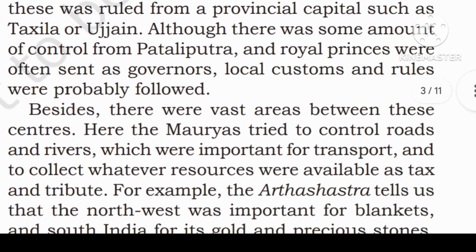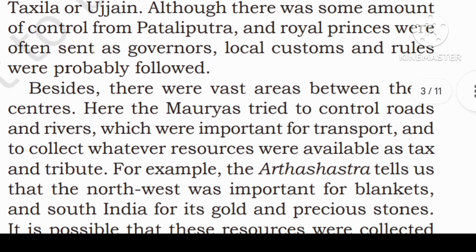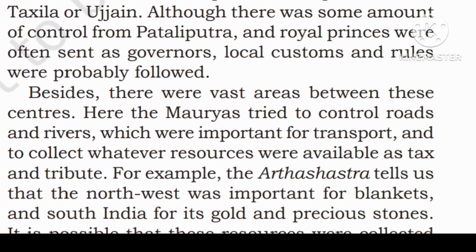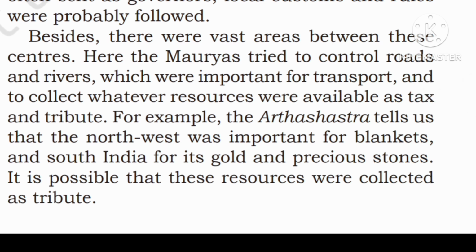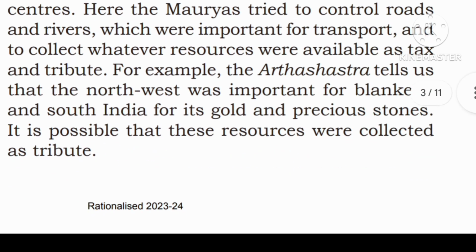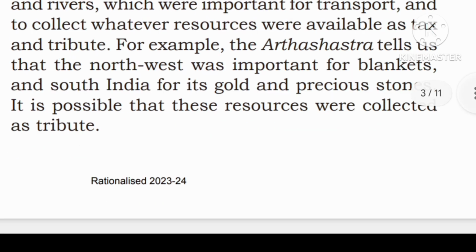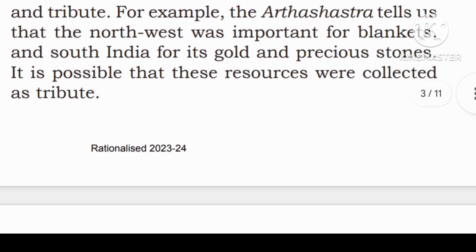There were other areas of importance. Each of these was ruled from a provincial capital such as Takshashila or Ujjain. Although there was some amount of control from Pataliputra, and royal princes were often sent as governors, local customs and rules were probably followed. Besides, there were vast areas between these central areas. The Mauryas tried to control roads and rivers, which were important for transport, and to collect whatever resources were available as tax and tribute.